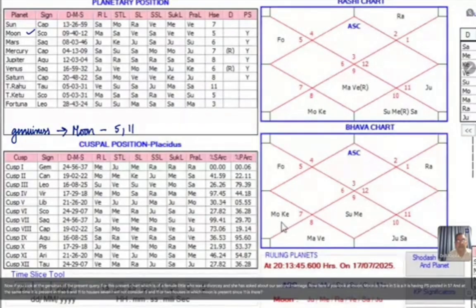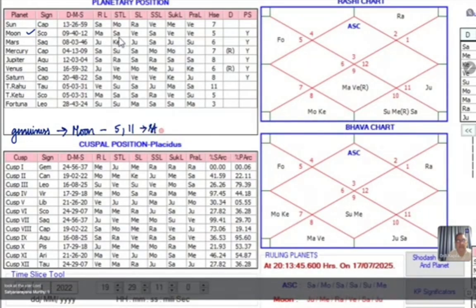Since 11 is there, I have to check its star lord, because Moon is also to give the result as per the stellar status. If I look at the star lord, it is Saturn, and Saturn here is a co-ruler of 9, which means it is giving the genuineness of the chart.